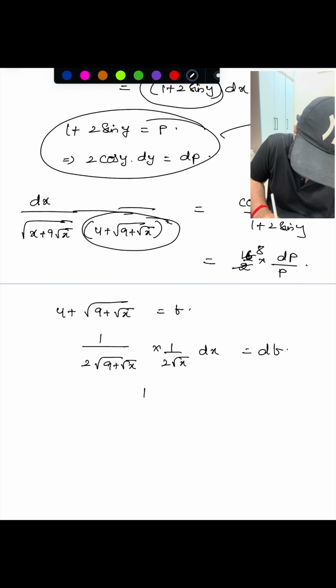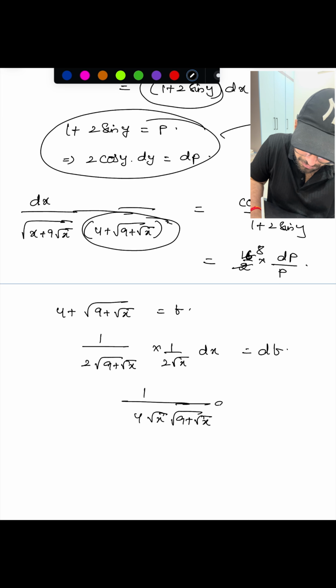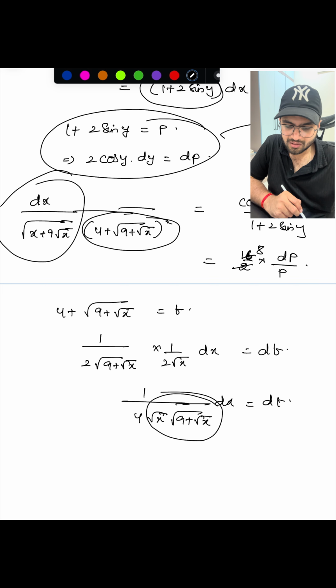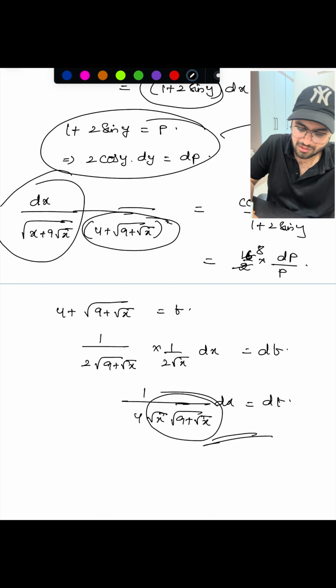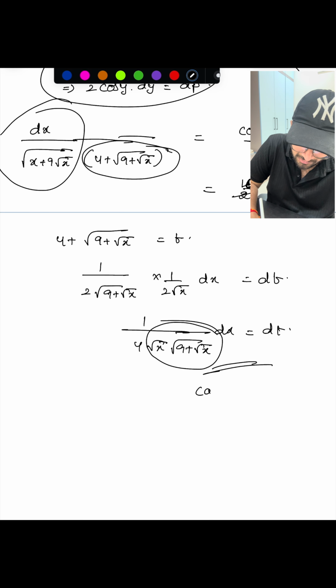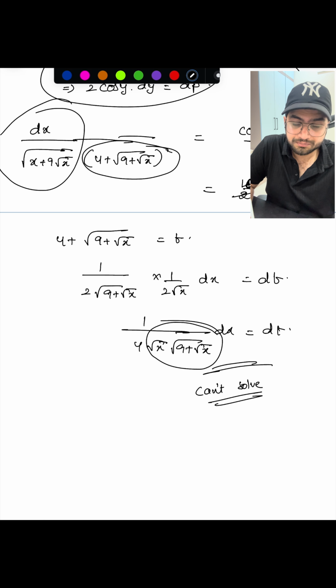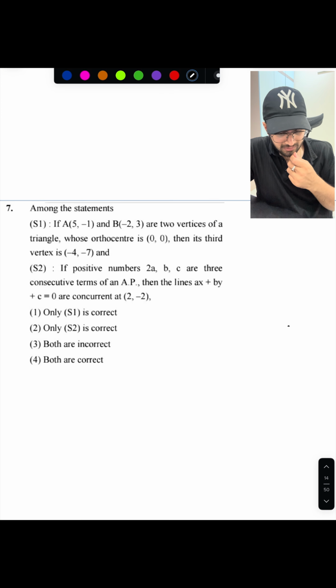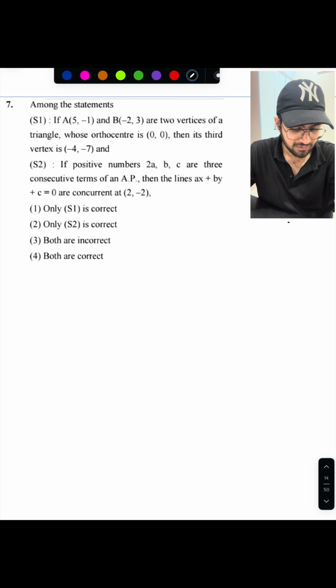Here 1 by 4 times of root x into root of 9 plus root x was supposed to be converting like this, but unfortunately it is not converting. So that's why we can't solve this question. Can't solve, so it is given drop. Anyways, let's move to the next question, which is the seventh question.